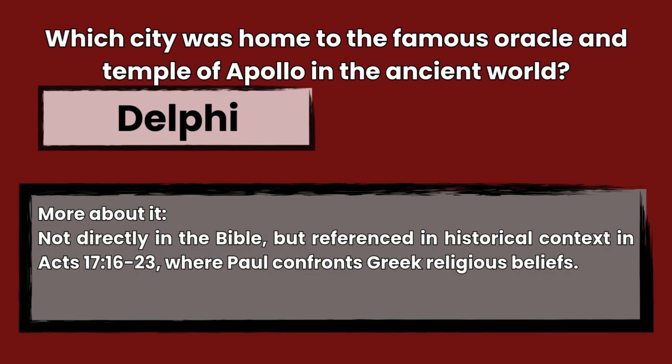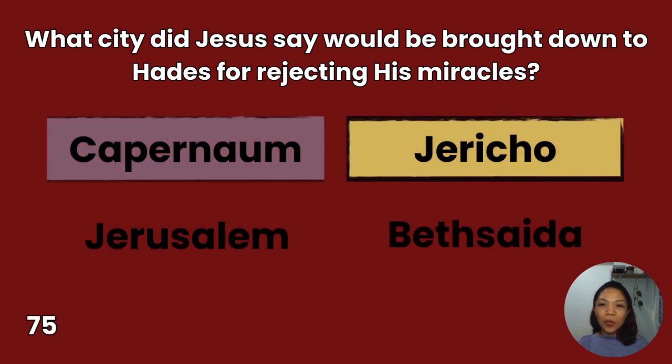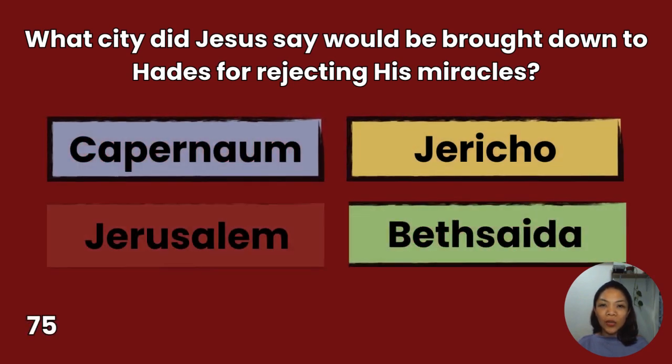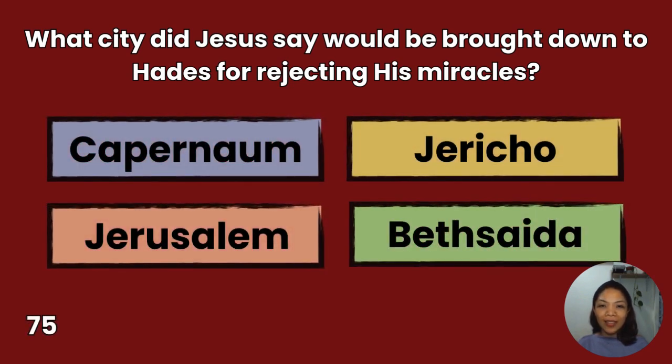The answer is Delphi, not directly in the Bible, but referenced in historical context in Acts 17:16-23, where Paul confronts Greek religious beliefs. 75. What city did Jesus say would be brought down to Hades for rejecting his miracles? Capernaum, Jerusalem, Jericho, Bethsaida. You have 10 seconds to answer.